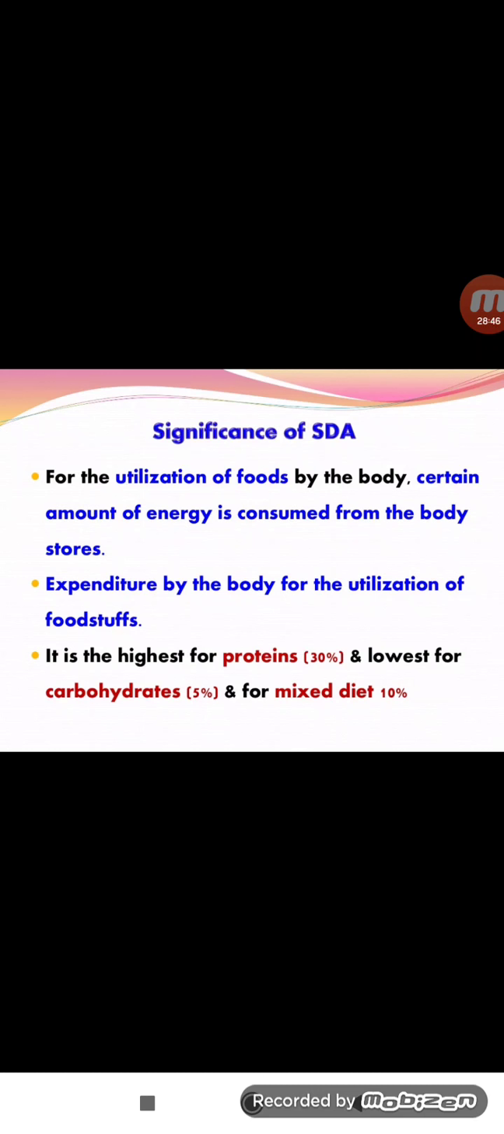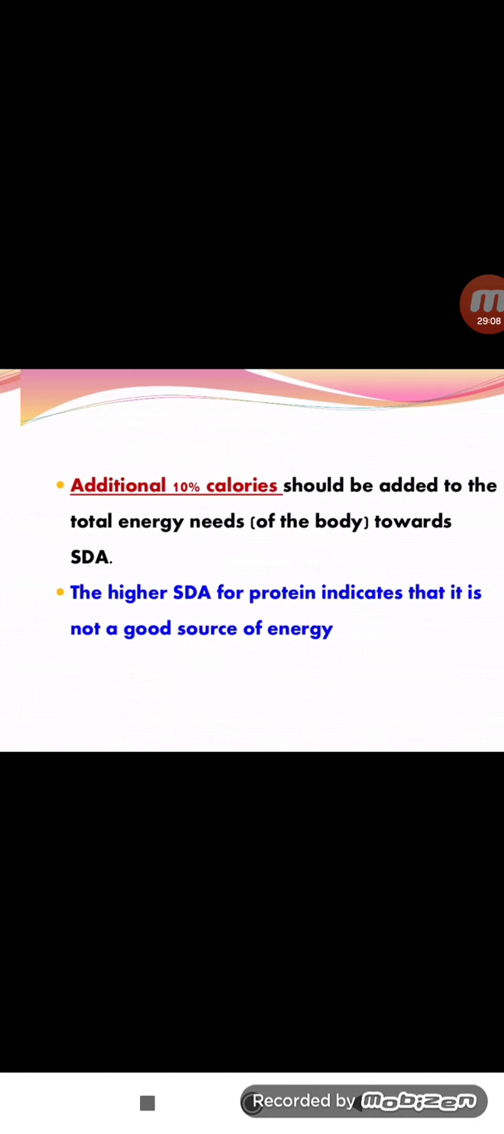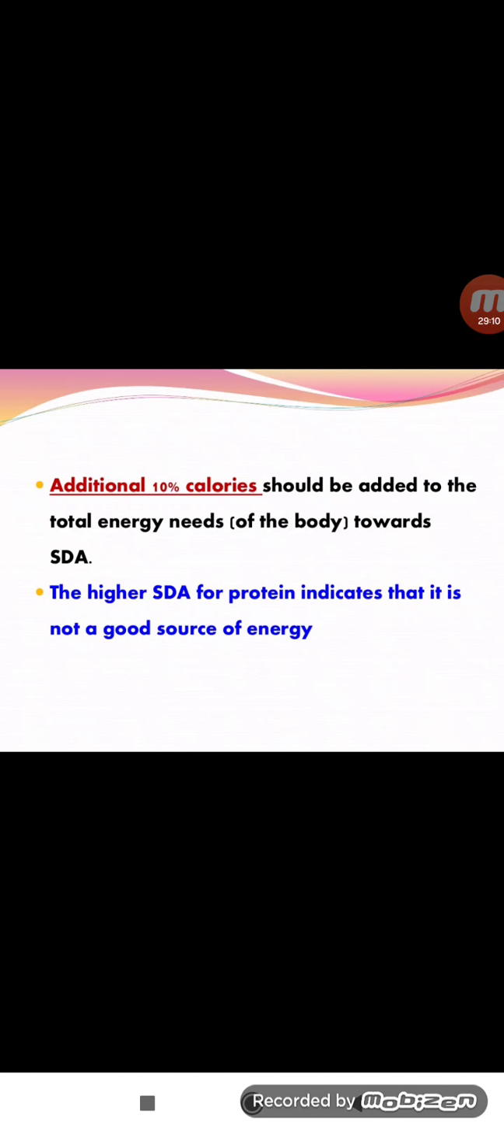For the utilization of foods by the body, a certain amount of energy is consumed from our body stores. That energy expenditure is the SDA value. It is the highest for protein, 30%, lowest for carbohydrates, 5%, and for a mixed diet it is 10%. An additional 10 calories should be added to the total energy needs towards the SDA.